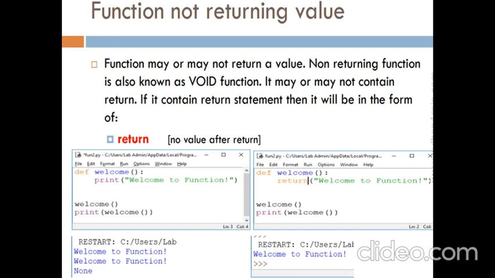Function with return values. You can see welcome to the function. The name of the function is welcome. Print welcome to the function. It will call the welcome function, meaning it will print the welcome, and the welcome function is again called inside the print function. It will again print the same thing, so two times it will be printing. Next, the welcome function is called here, and the same function prints welcome to function, but the next one is not reachable. Why? Because the return is written here. If return is not written there, it will print two times, but after using this return it will print only a single time.